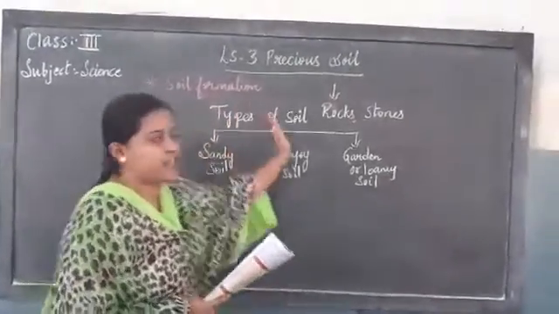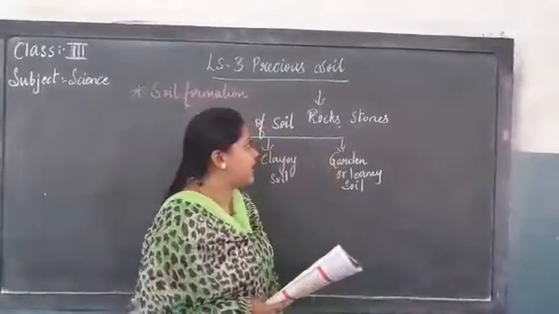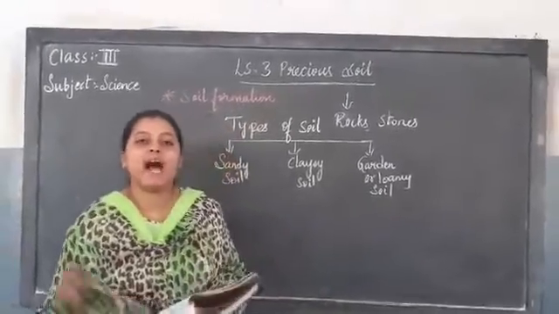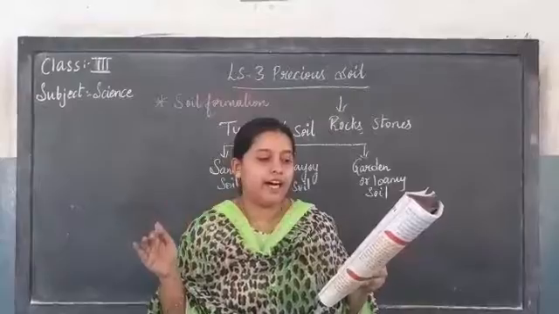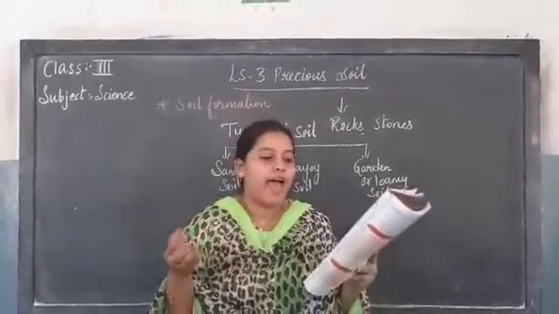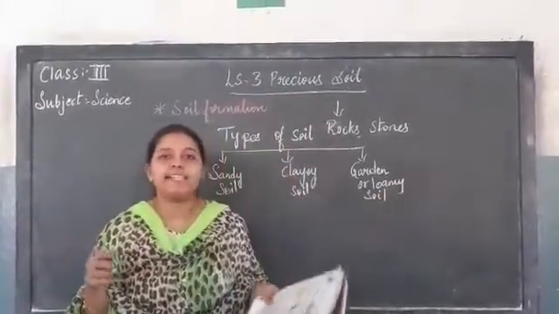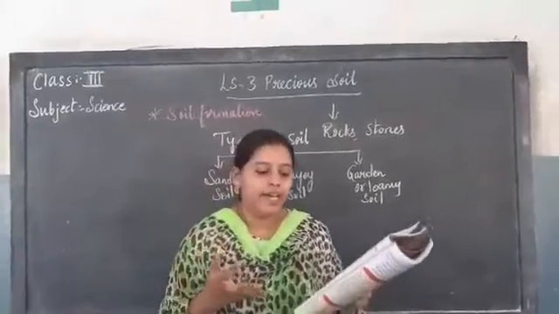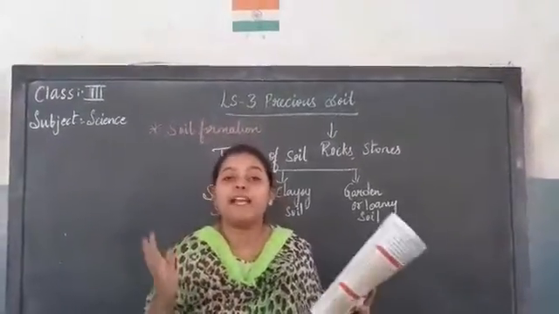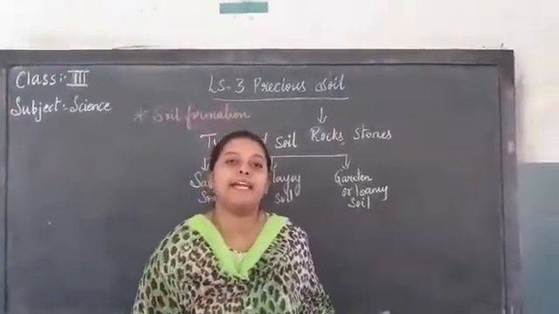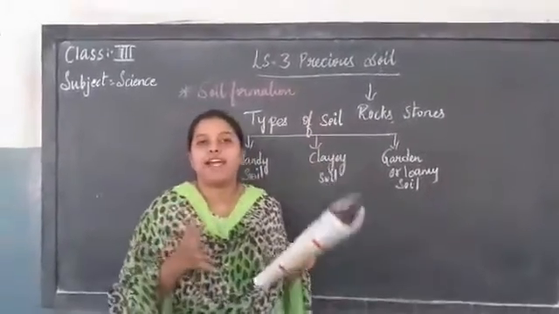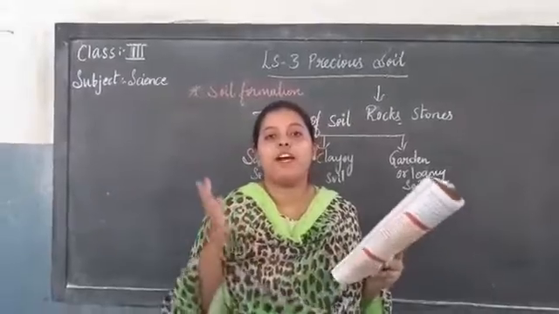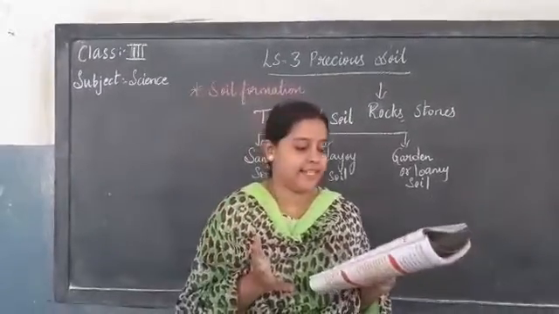Now coming back to our lesson, Precious Soil. What is soil, children? Soil is nothing but the uppermost layer of the earth's crust, okay? The upper layer of the earth in which plants grow and small animals, insects and worms live. Soil is the home of millions of insects, children, like beetles, bugs, earthworms, etc.